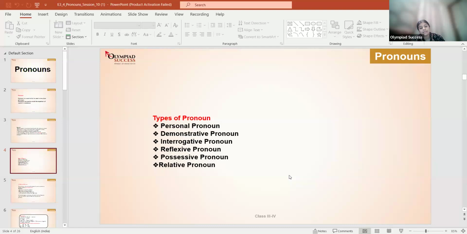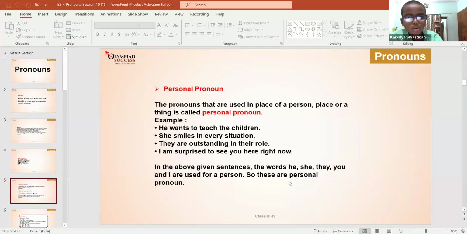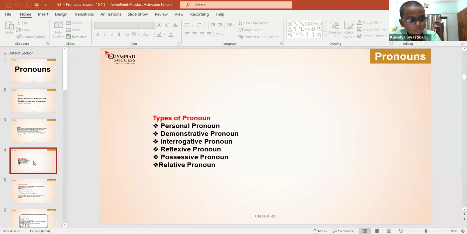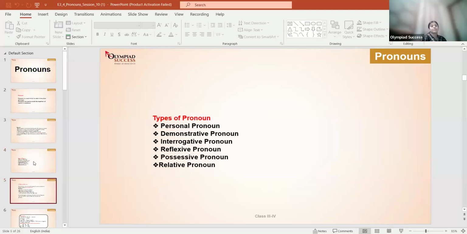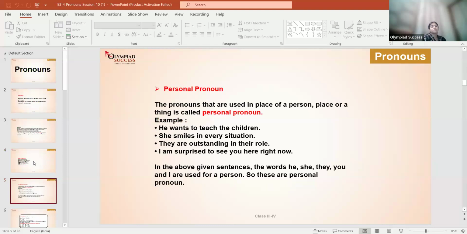Yes. Personal pronoun, demonstrative pronoun, pronouns. Okay. Personal pronouns. The pronouns that are used in place of a person, place, or thing are called personal pronouns. He wants to teach the children. She smiles in every situation. They are outstanding in their role. I am surprised to see you here right now.